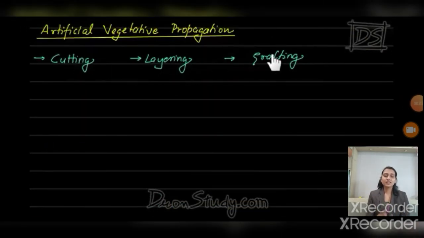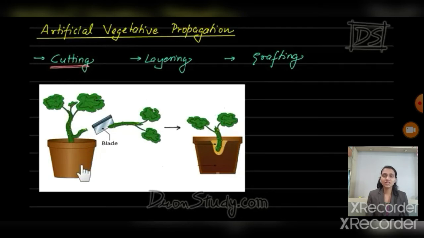There are 3 different types of artificial vegetative propagation. Artificially we can develop new plants in 3 ways. First is cutting, then layering and grafting. So what is meant by cutting? It's a very simple way.